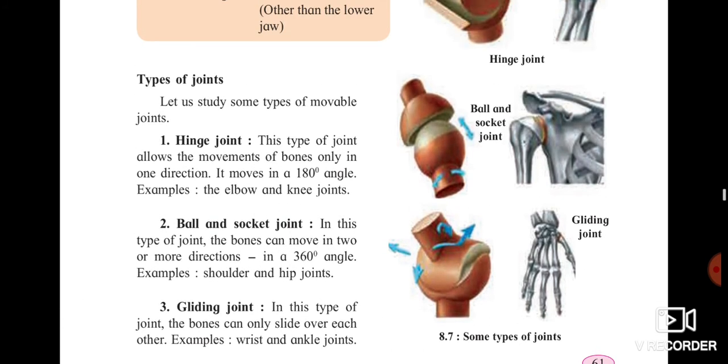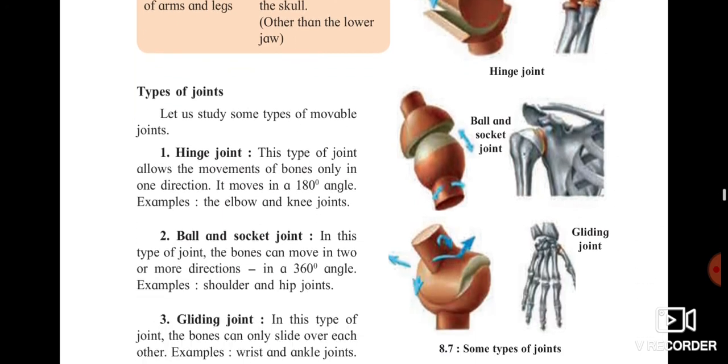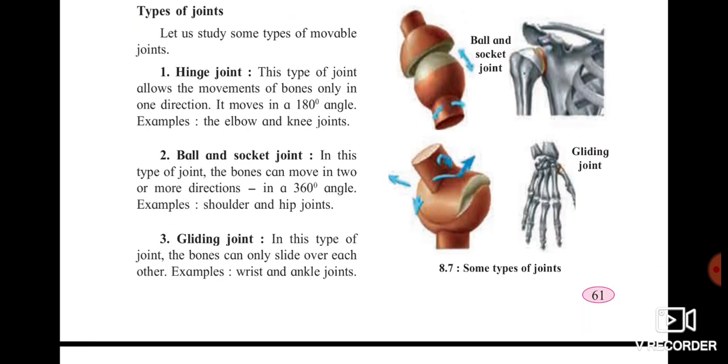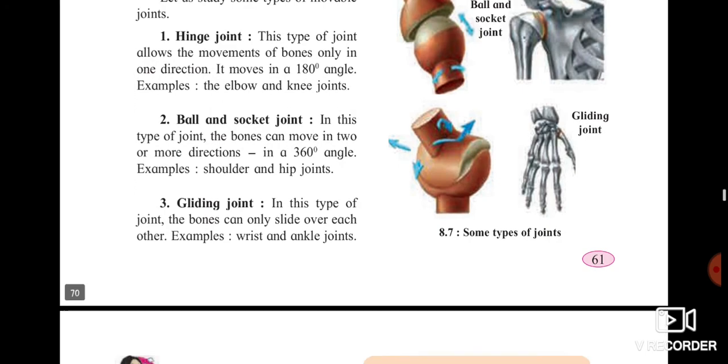And gliding joint. In this type of joint the bones only slide over each other. For example, the wrist and ankle joints. So these are the three main types of joints.